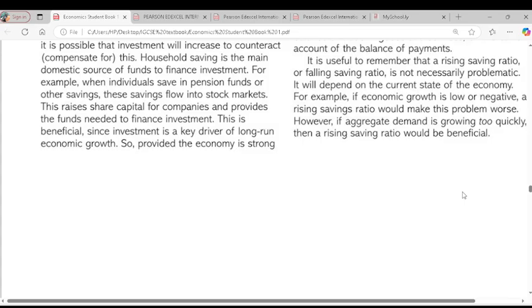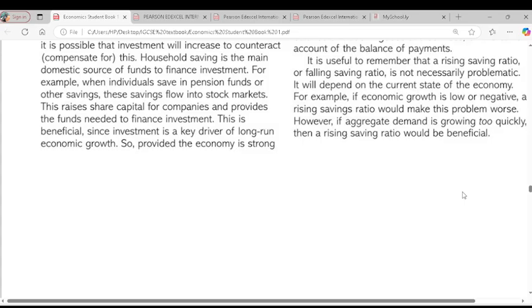So if the economy is growing, government can also solve the problem. If aggregate demand is increasing within the economy, to ensure that there's no inflation, government will use contractionary fiscal policy and contractionary monetary policy. What do contractionary monetary policy and fiscal policy mean? For contractionary fiscal policy, it means government would reduce its spending or increase its taxes.